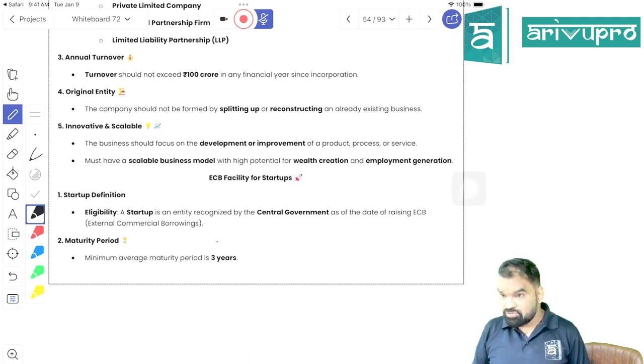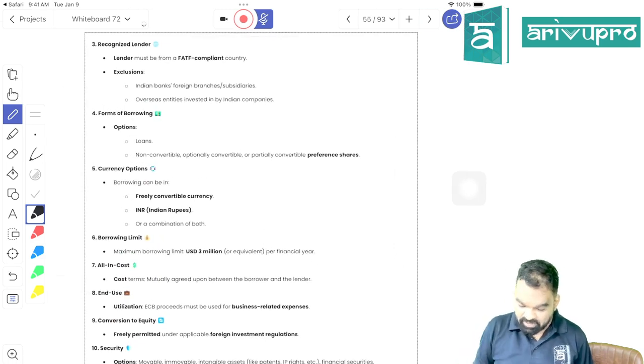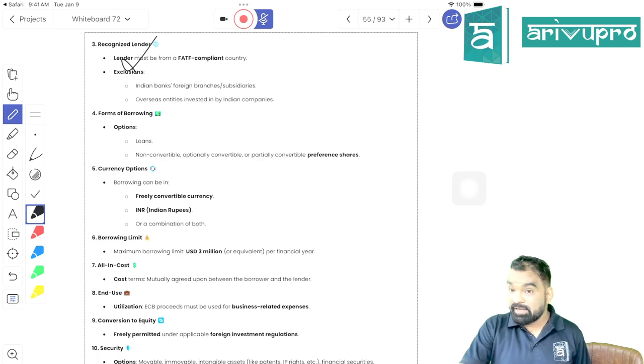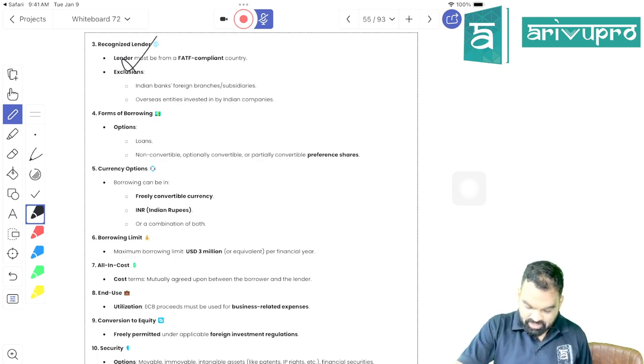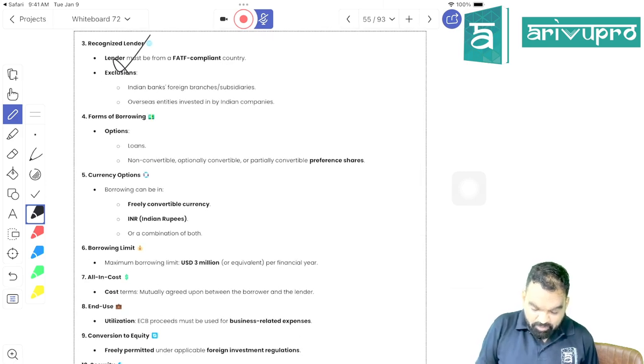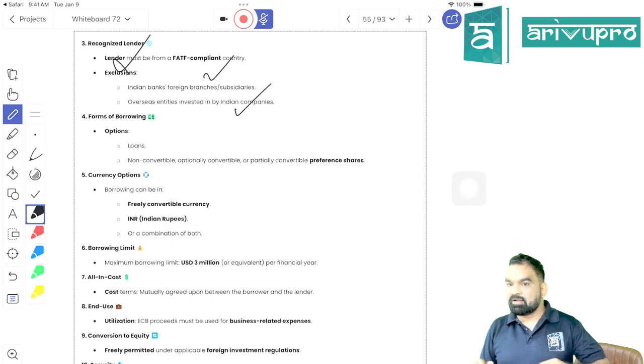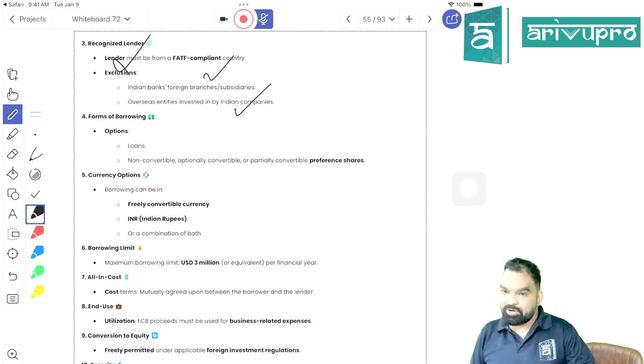If they are willing to take ECB, the minimum average maturity period should be what, beta? 3 years, right? They can only take from a FATF compliant country, right? Right, students? They can take from a foreign branch of an Indian bank, right? Or an overseas entity invested in by Indian entities. See, what they are saying is that a startup can take ECB. There is no problem in taking ECB. Their minimum average maturity period should not be less than 3 years.